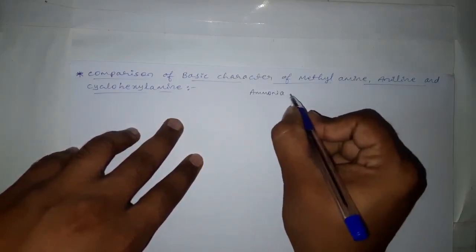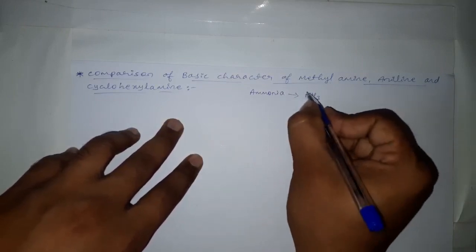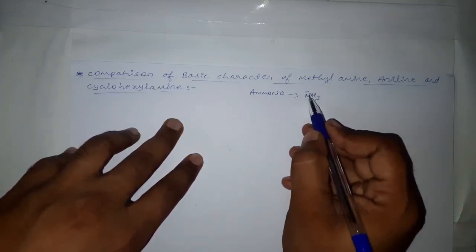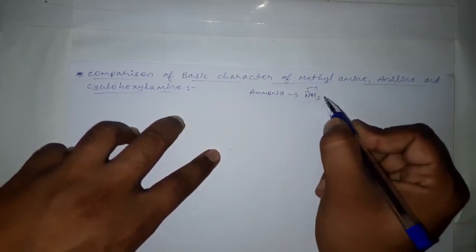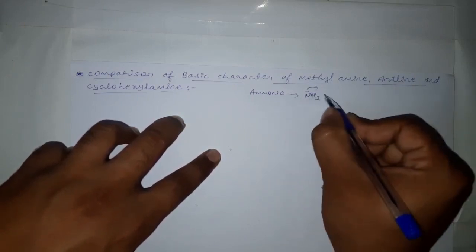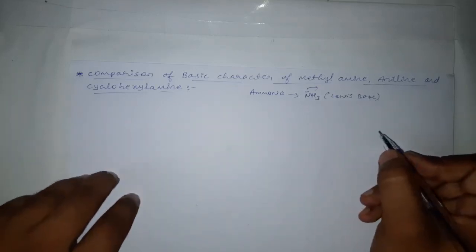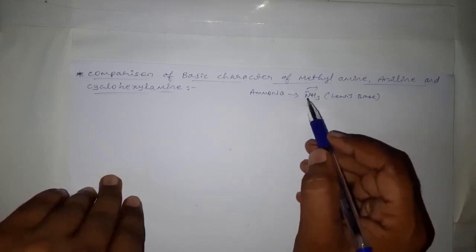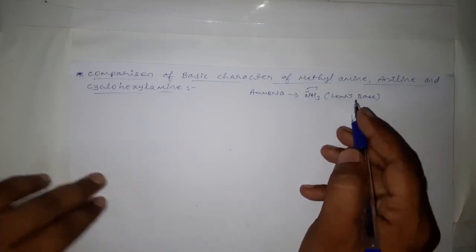Amines are the derivatives of ammonia, and ammonia has the formula NH3, and this nitrogen has a lone pair of electrons. These electrons, which are there as a lone pair on the nitrogen, can be easily donated. Therefore, because of this reason, ammonia acts as a Lewis base. Then what do you mean by Lewis base? A substance which can donate a pair of electrons to another species is called a Lewis base.